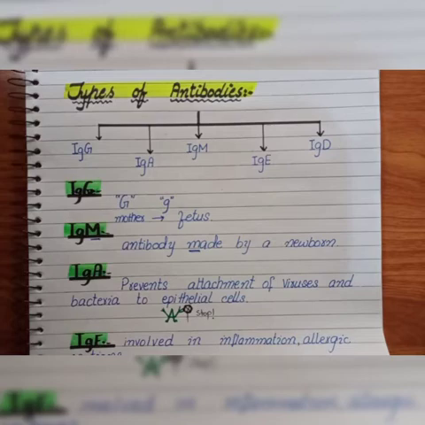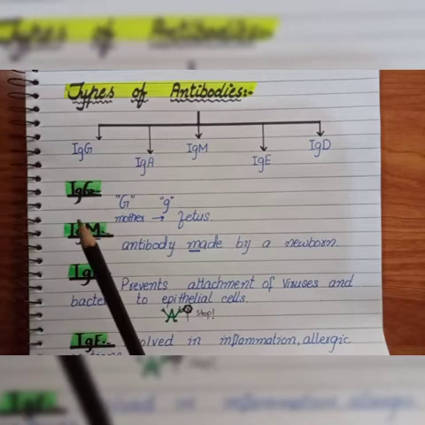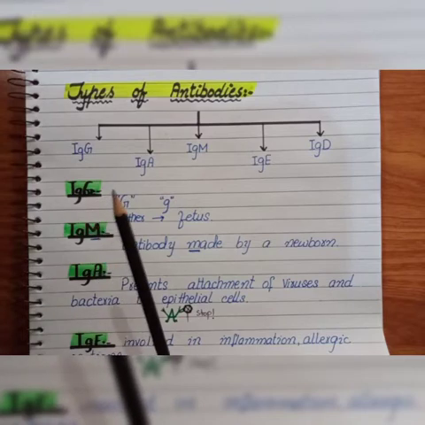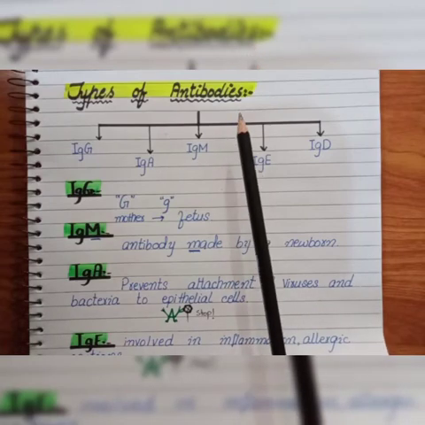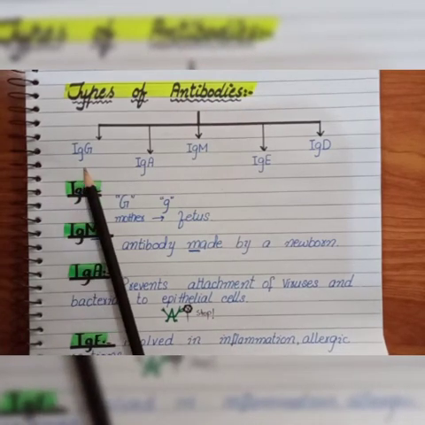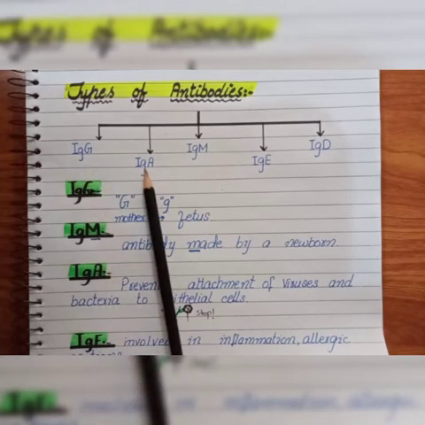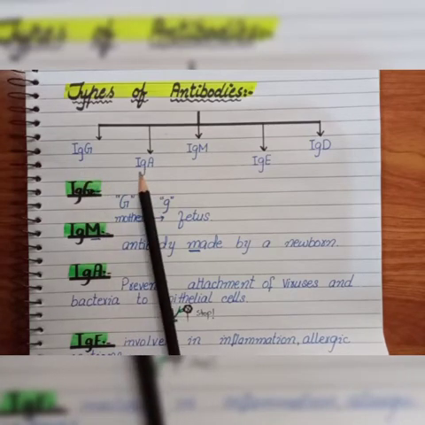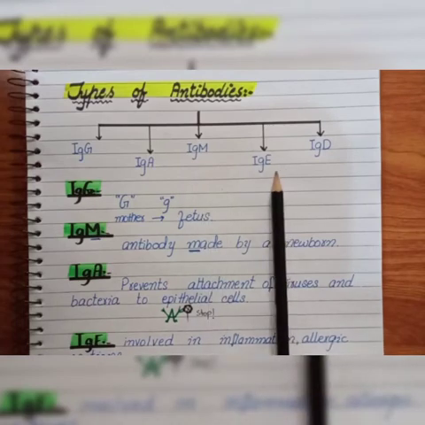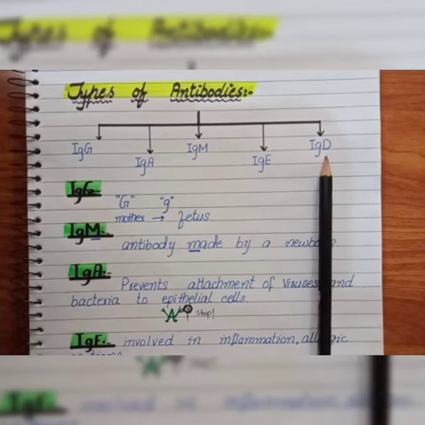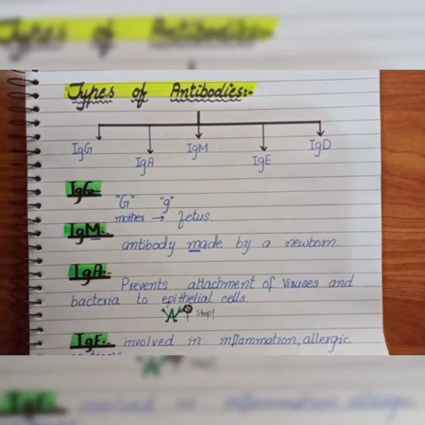Ig is abbreviated as immunoglobulins, because antibodies are also known as immunoglobulins. First we have IgG, second IgA, third IgM, fourth IgE, and last, or fifth, we have the IgD antibody.